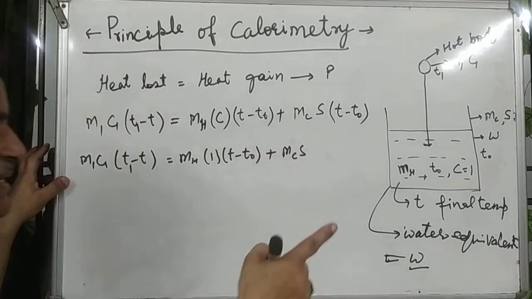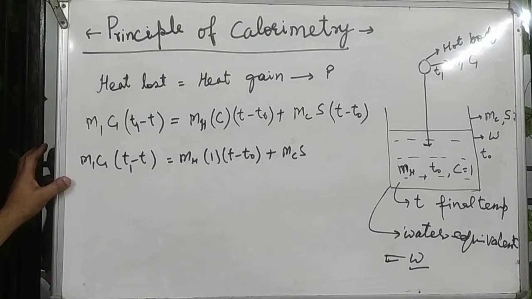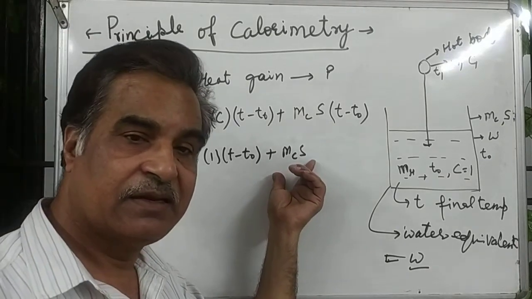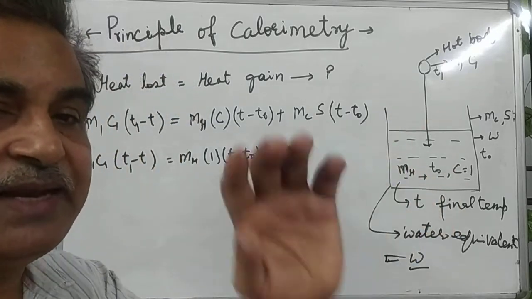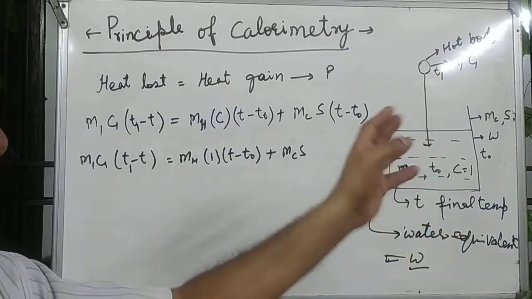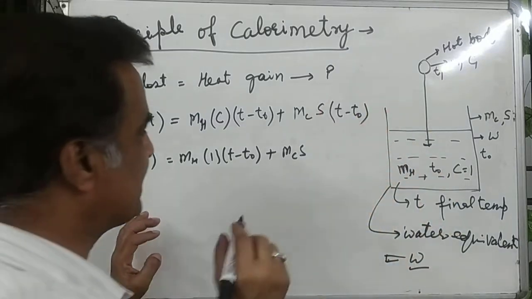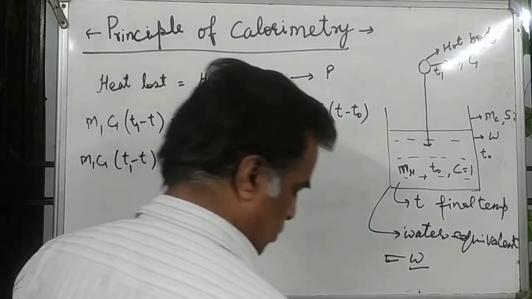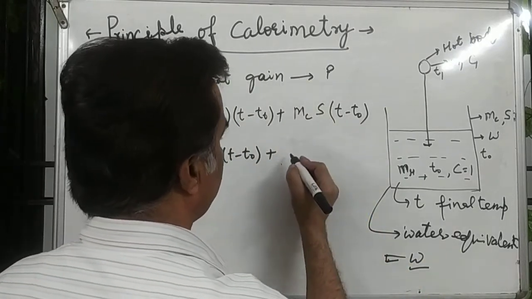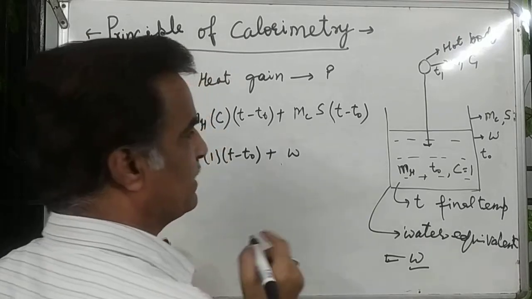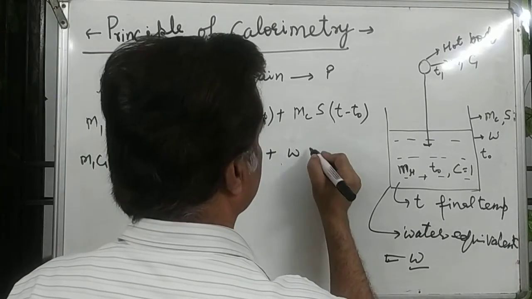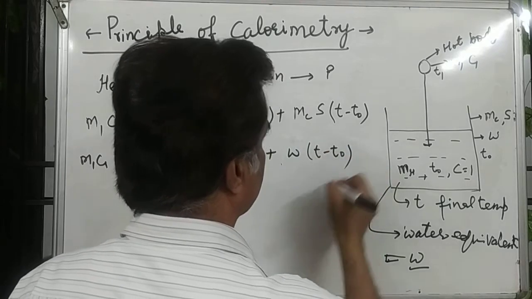In place of mcs you may write the water equivalent W. This has the same value as mcs. If the water equivalent of the container is given, you write W in its place. It is the mass of water that will absorb the same amount of energy absorbed by the container, times T minus T naught.